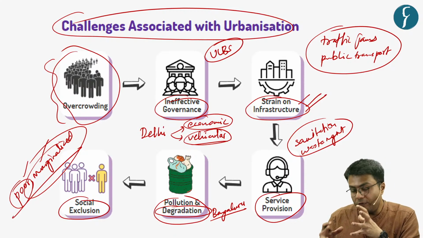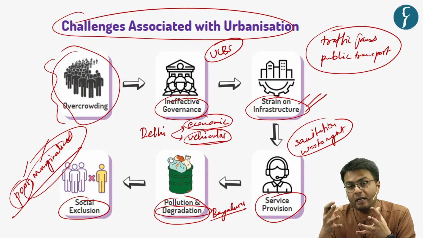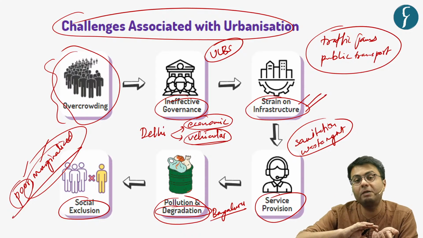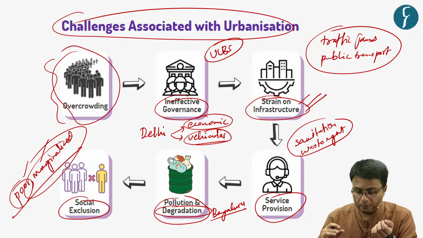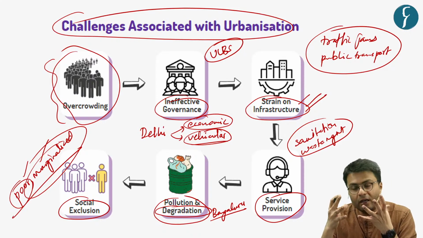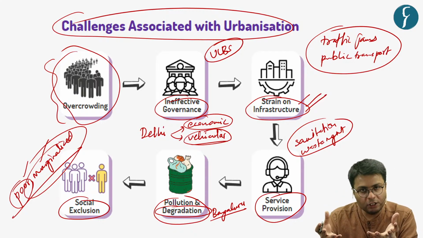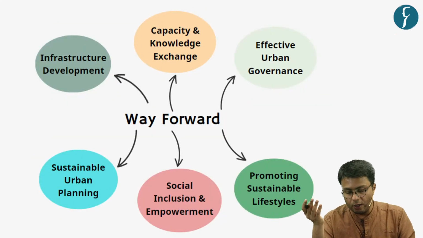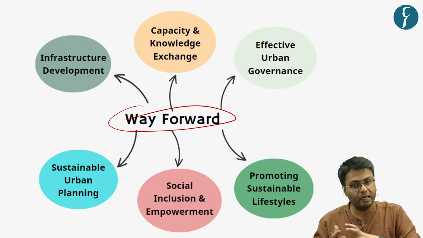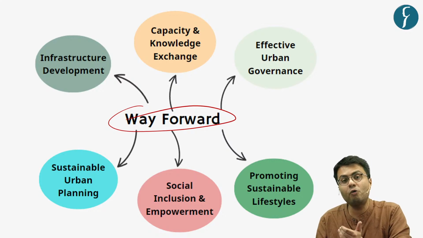And also, when levels of infrastructure, especially housing infrastructure, are not high in urban areas, it leads to a phenomenon where people start living in slums. Hence, this highlights the overall degradation of urbanization that has taken place in Indian society. Understood. So let us now move forward with what suggestions Indian policymakers should inculcate in order to make Indian urbanization a more sustainable and more bearable process.